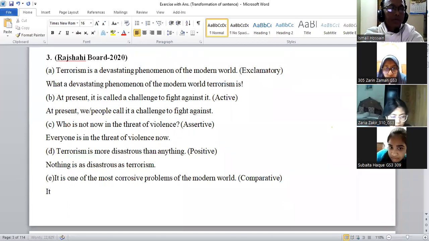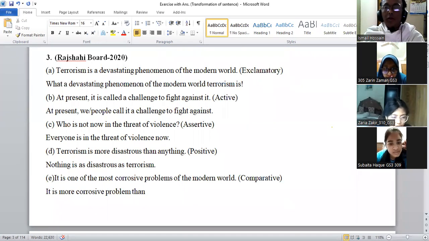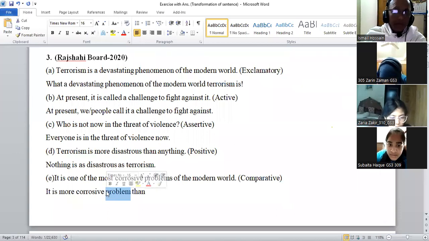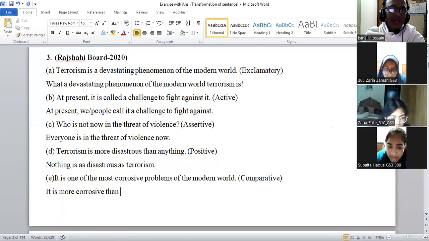Make it comparative: it is more corrosive than most other problems of the modern world.